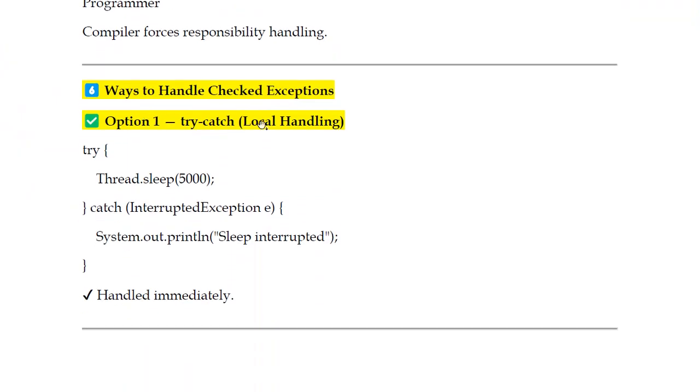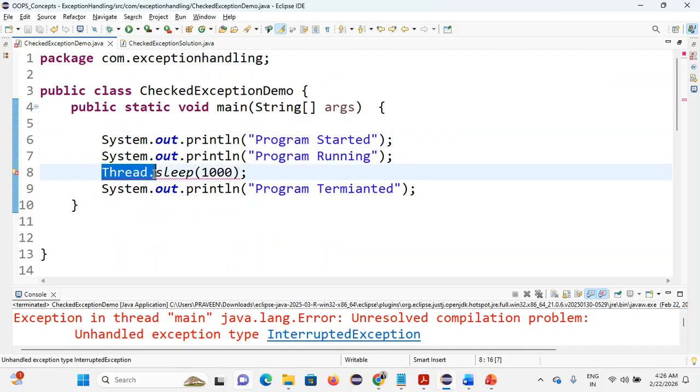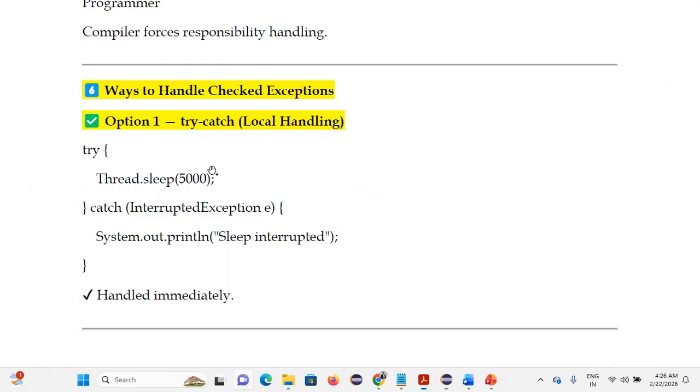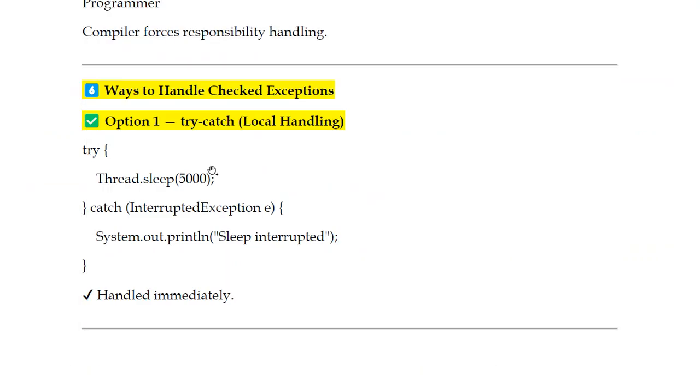So, ways to handle a checked exception. Option one: using try catch locally. At the time itself, you're handling that method, so then and there you're providing the solution. You're not carrying it forward. Afterwards we'll discuss that. Try catch means then and there I will solve the problem. If the problem occurs, I will solve it right there.